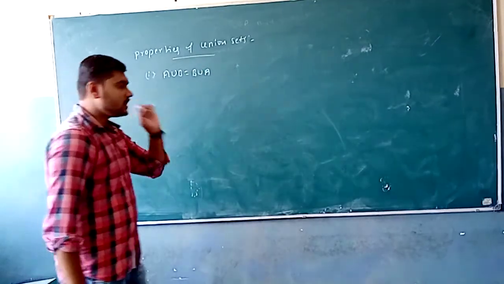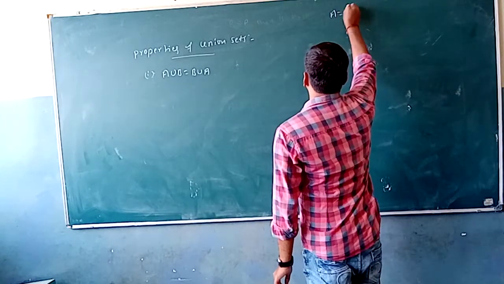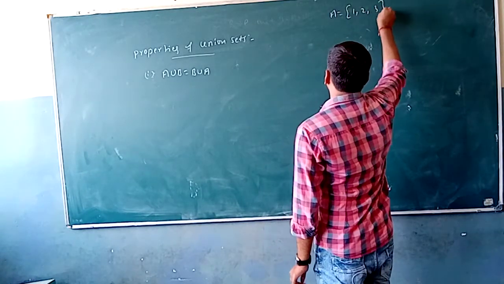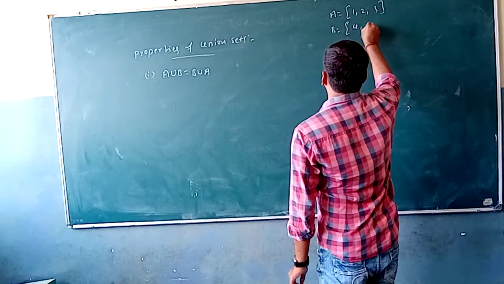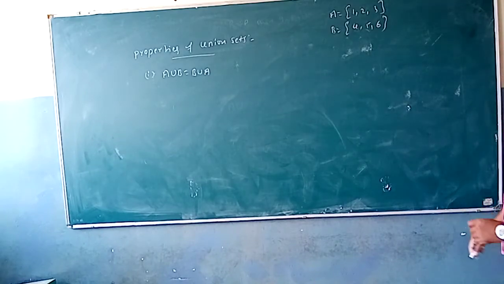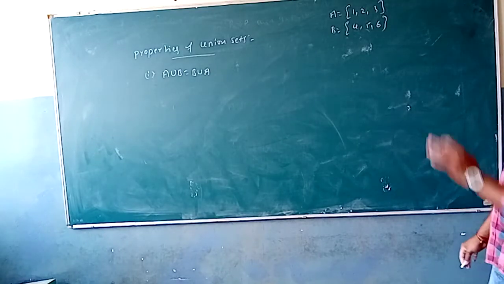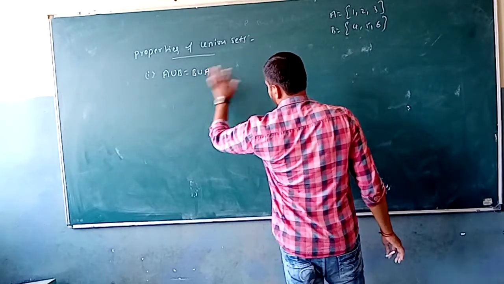I will explain by taking an example. In the last example, A is equal to {1, 2, 3} and B is equal to {4, 5, 6}. This is the example I am taking here. So the first property says that A union B is nothing but B union A.